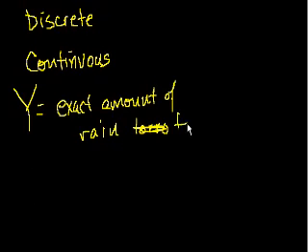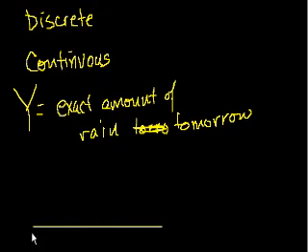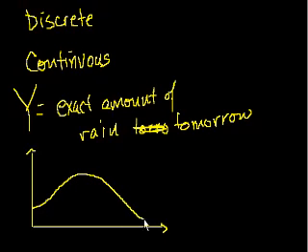It's actually raining quite hard right now, which is a positive. We've been having a drought, so it's a good thing. But the exact amount of rain tomorrow. Let's say I don't know what the actual probability distribution function for this is, but I'll draw one and then we'll interpret it, just so you can think about continuous random variables. So let me draw its probability distribution, or they call it its probability density function. Let's say it looks something like this.